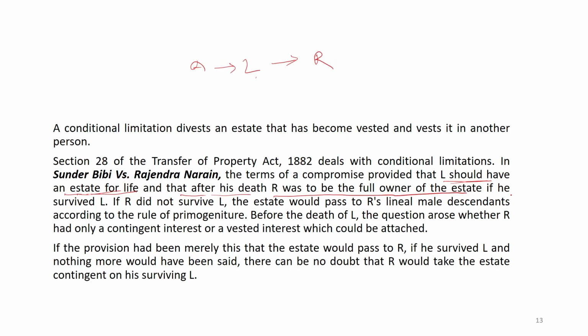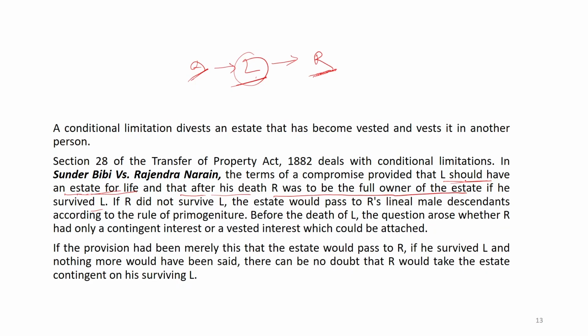If R survives L, that was the condition that A made in the deed, according to which L was with only the prior interest and the whole property was going to be shifted to R. So, certainly R had a vested interest when this was made by A itself, but enjoyment was restricted.